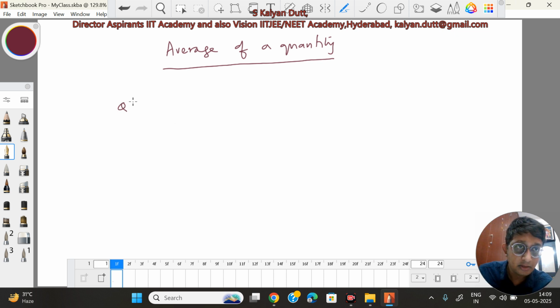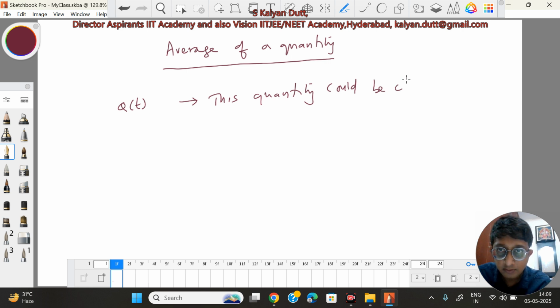Suppose I have a quantity q of t. What I mean by that is this quantity may be changing with time. This quantity could be either speed of an object, or it could be a vector quantity like velocity of an object, or it can be something like the work done by an object which can be changing with time, or whatever. It could be any physical quantity which changes with time.